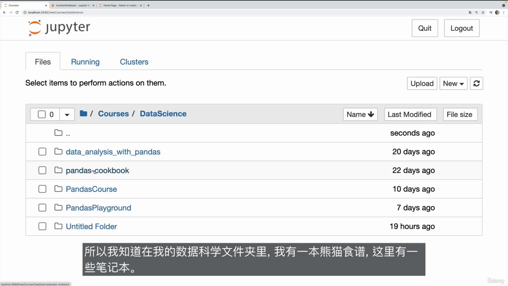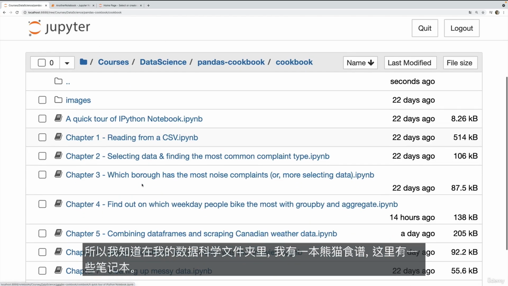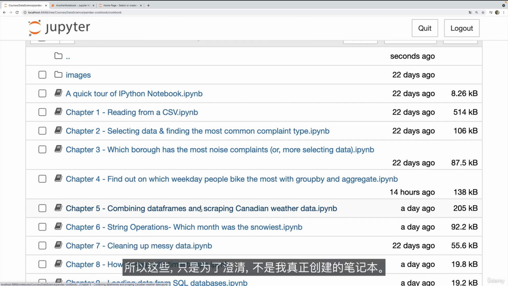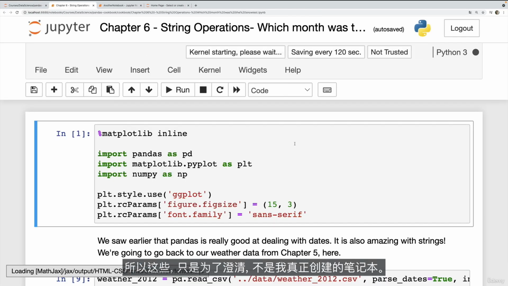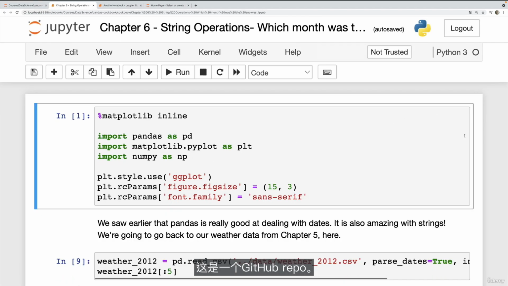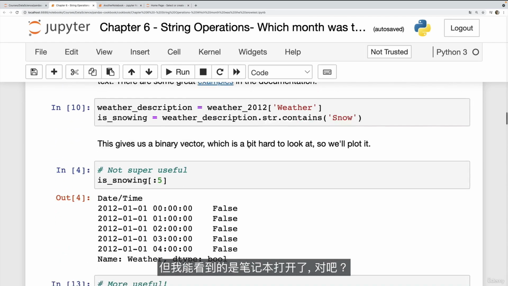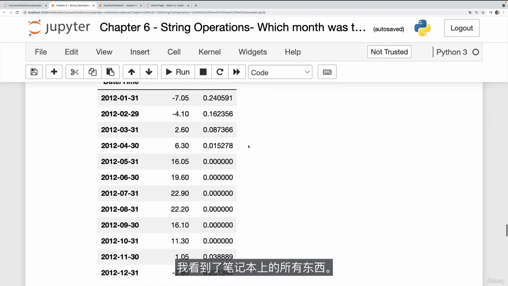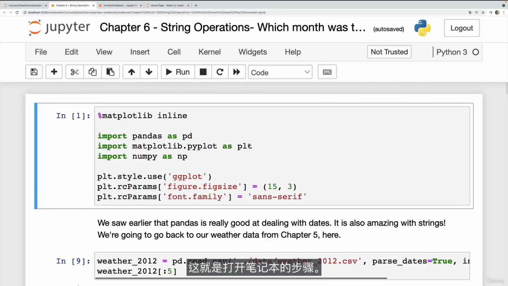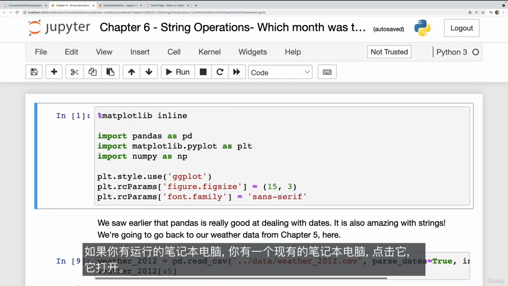So I know that inside of my data science folder, I've got one inside of Pandas cookbook, and here's some notebooks. So these, just to be clear, are not notebooks I actually created. These are from a GitHub repo. But what I can see is the notebook opens up, right? I see all the stuff from that notebook. So that's the step to open up a notebook. If you have Jupyter Notebook running, you have an existing notebook, click on it and it opens up.